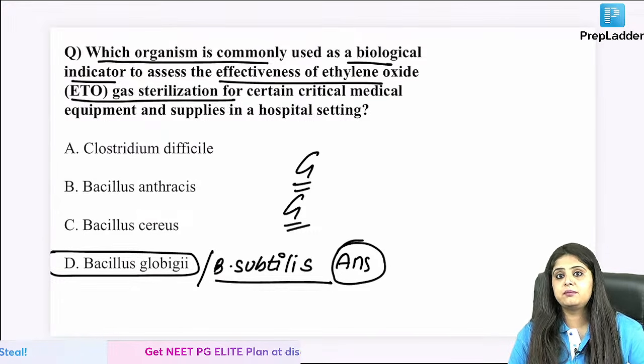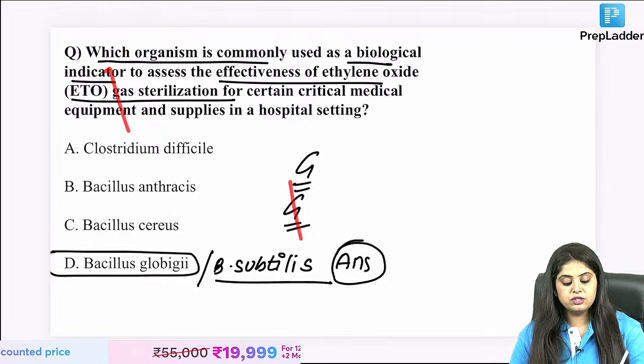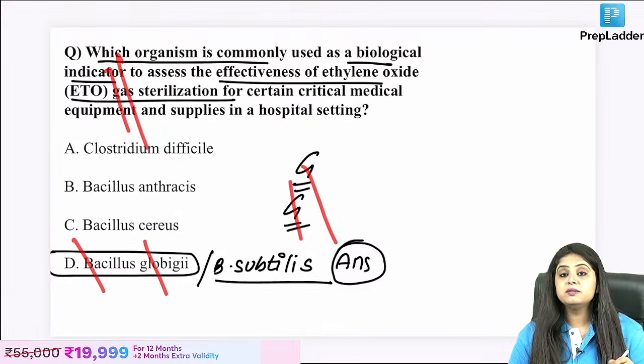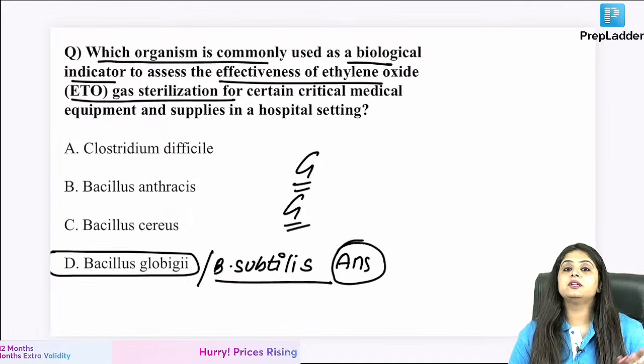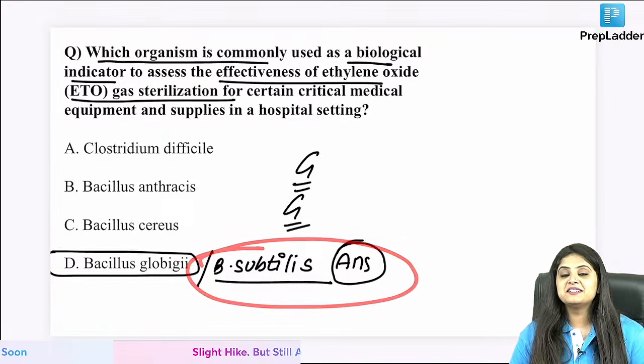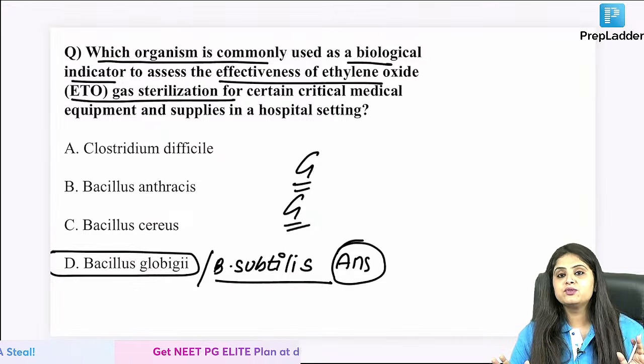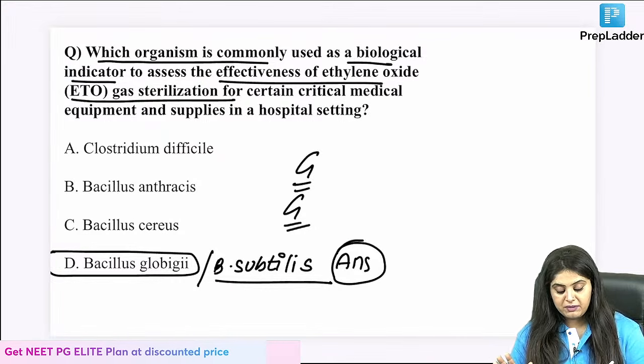This came in the FMGE exam last time, and I felt so sorry for students because they had memorized G for G, G for G. They kept searching, Globigii milega, Globigii mila hi nahi, because the examiner gave the 20 year old name, Bacillus subtilis. That is the same thing, but then why should we learn a 20 year old name? I don't have an answer to why you should learn it, but it has come as a question. Now I will make you learn it.